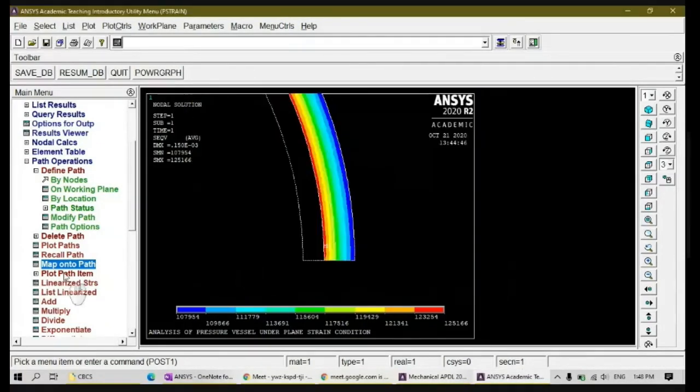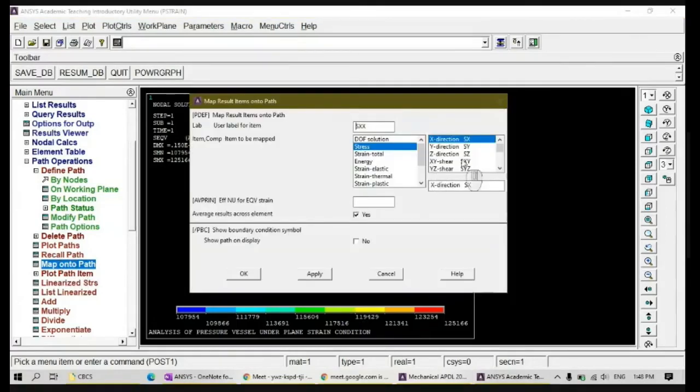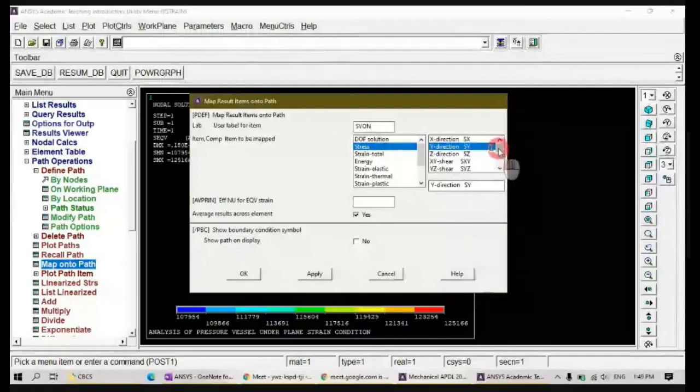Again I will choose stress in Y direction. And also I will click von Mises stress. You have von Mises also. So like this.